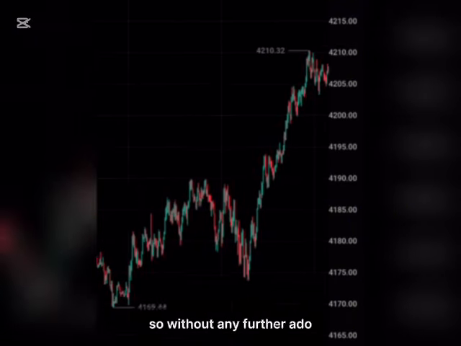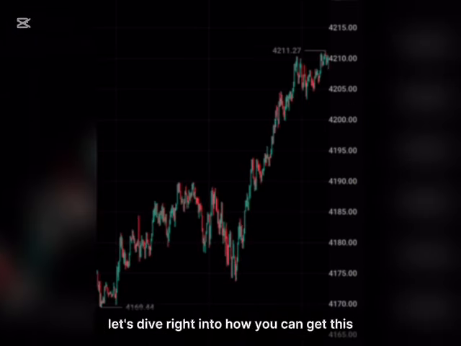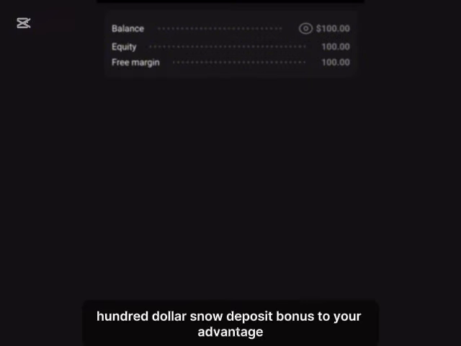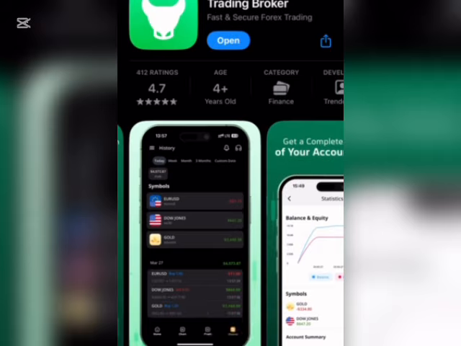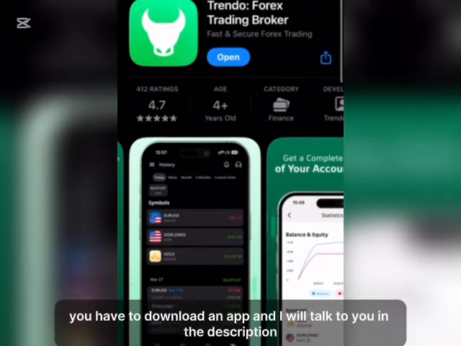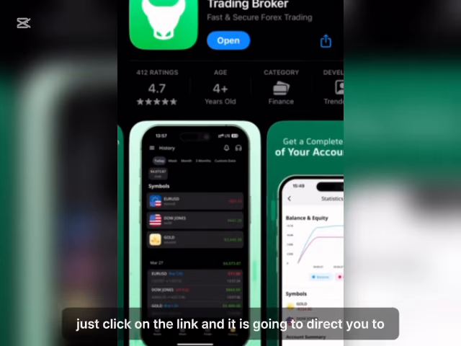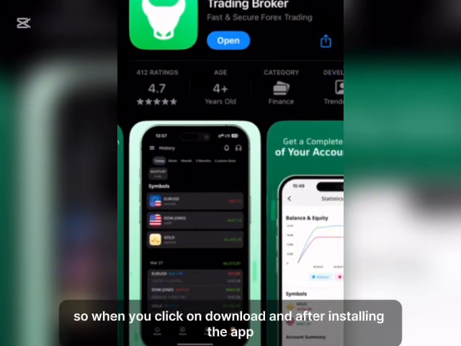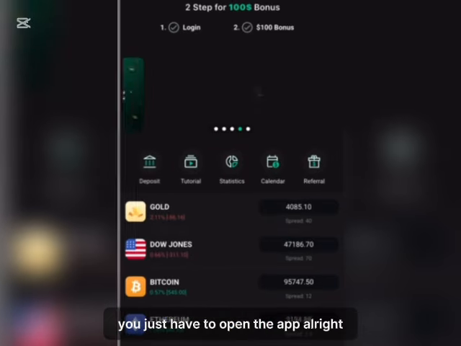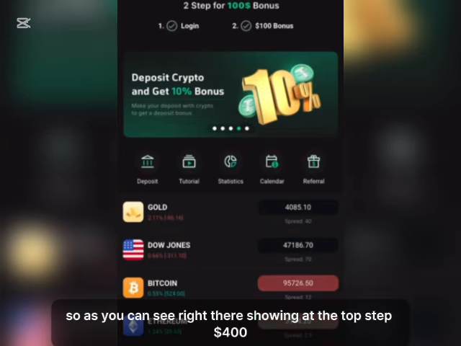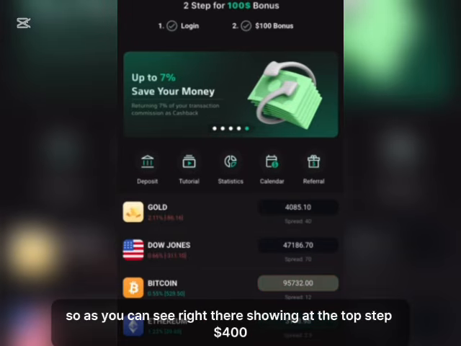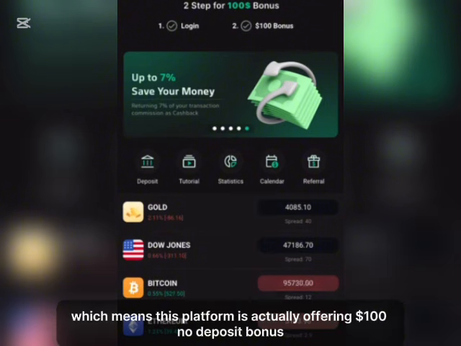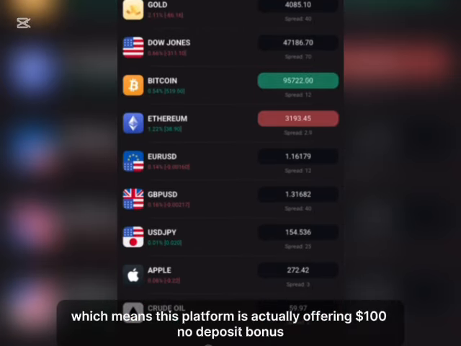So without any further ado, let's dive right into how you can get this $100 no deposit bonus to your advantage. First, you have to download an app and I will drop the link in the description. Just click on the link and it is going to direct you to the place where you have to download the app. When you click on download and after installing the app, you just have to open the app. As you can see right here showing at the top, step for $100, which means this platform is actually offering a $100 no deposit bonus.